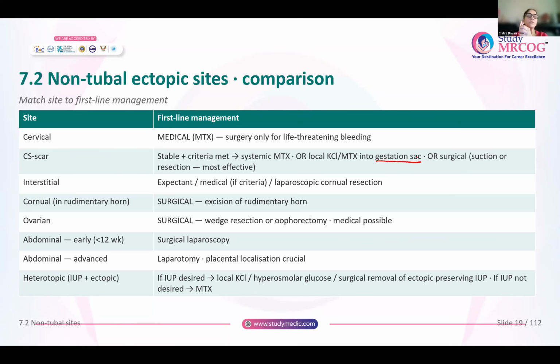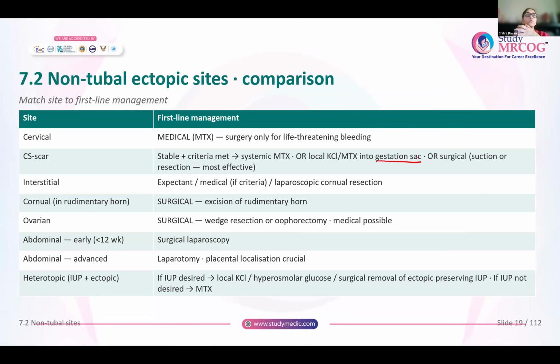Now, for an interstitial pregnancy, it could be expectant management if the patient is stable and beta HCG levels are falling. If the criteria are met, you could also offer medical management, or if surgery is needed, then a cornual resection has to be done, and usually laparoscopic is preferred for that.